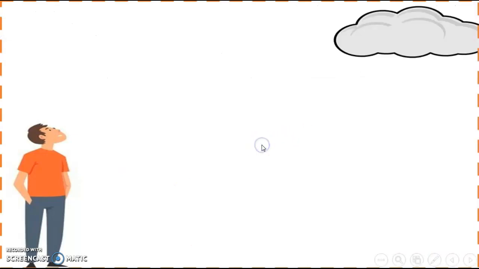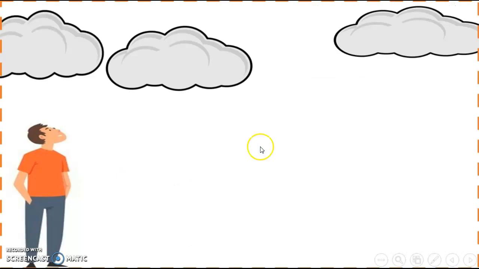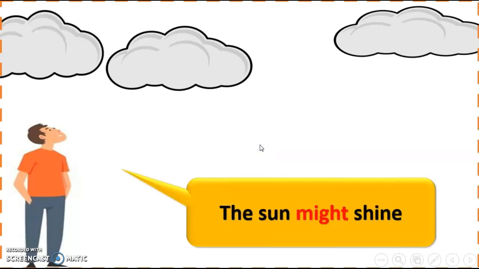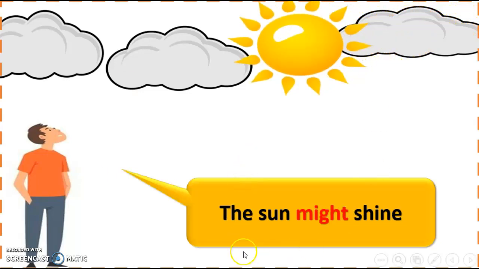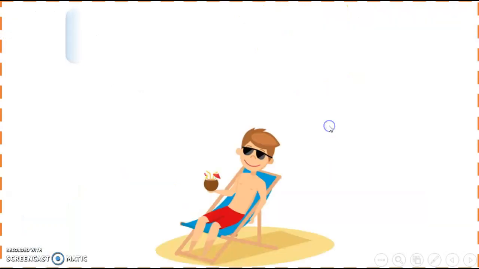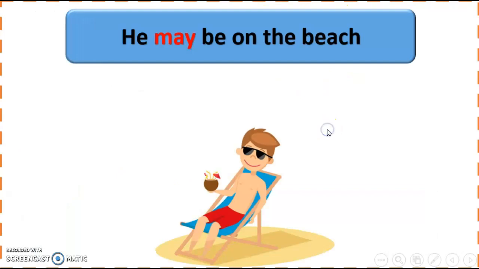Now let's see here. The clouds are disappearing, the sun might shine. Or I can say the sun may shine. It's the same. Here we have another example.